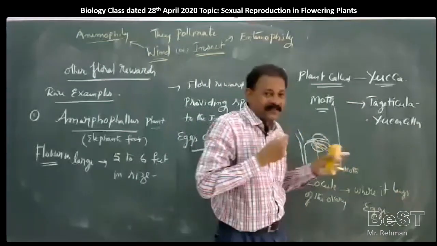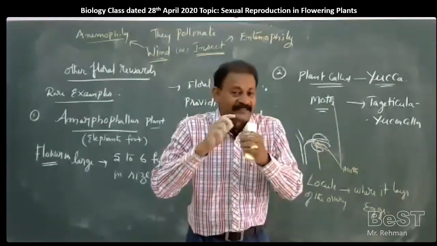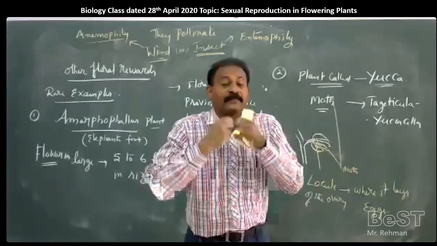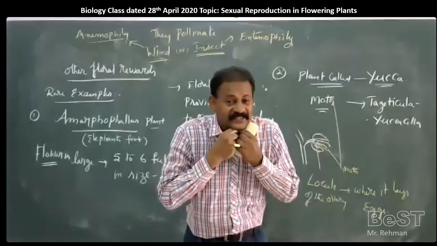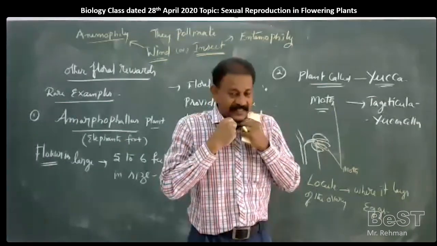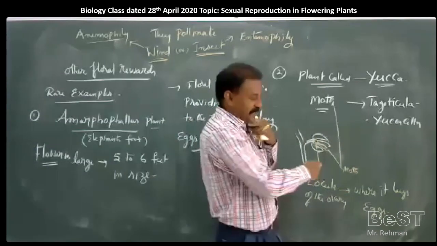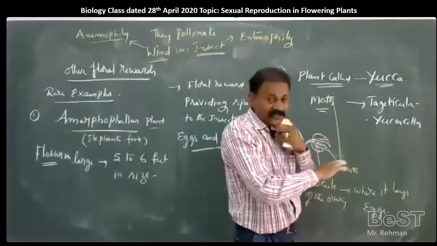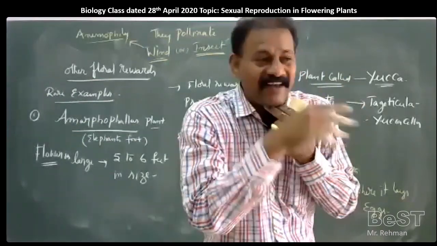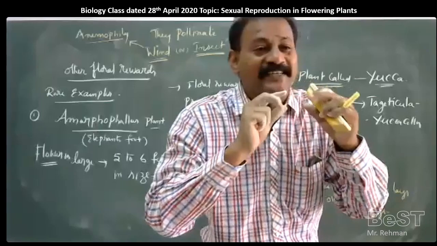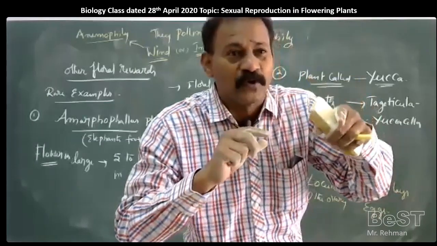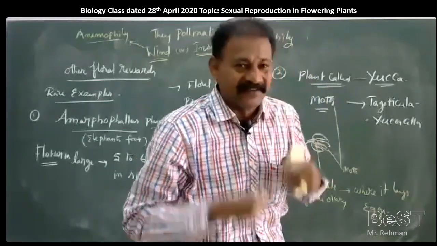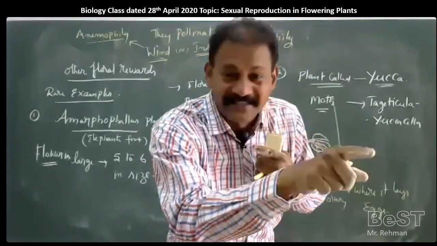So this moth, by making the total pollen grains in the form of a cyst, a ball, will wrap it and keep it at the side of its chin. And after keeping its eggs there, it will come out and visit another flower. When it visits another flower, it will deposit this pollen grain on the stigma. Whenever this moth is not moving into that flower, the pollen grain is not deposited on the stigma.